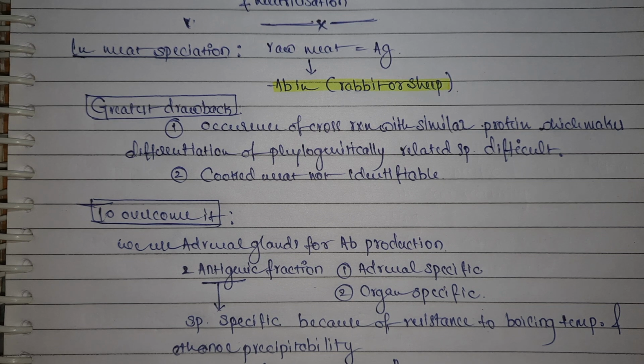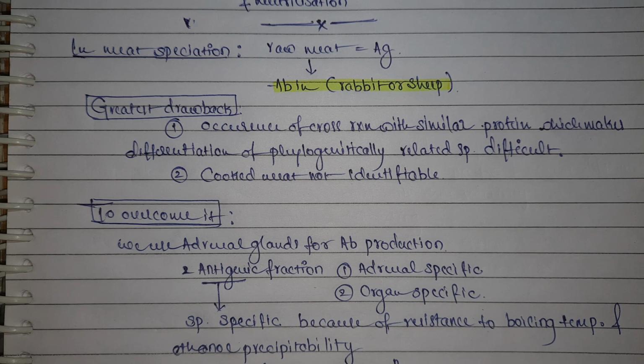For example, sheep and goat are phylogenetically related species. Differentiating those two meats will be very difficult because of cross reaction of similar proteins. And cooked meat is not identifiable by the immunological or serological method.